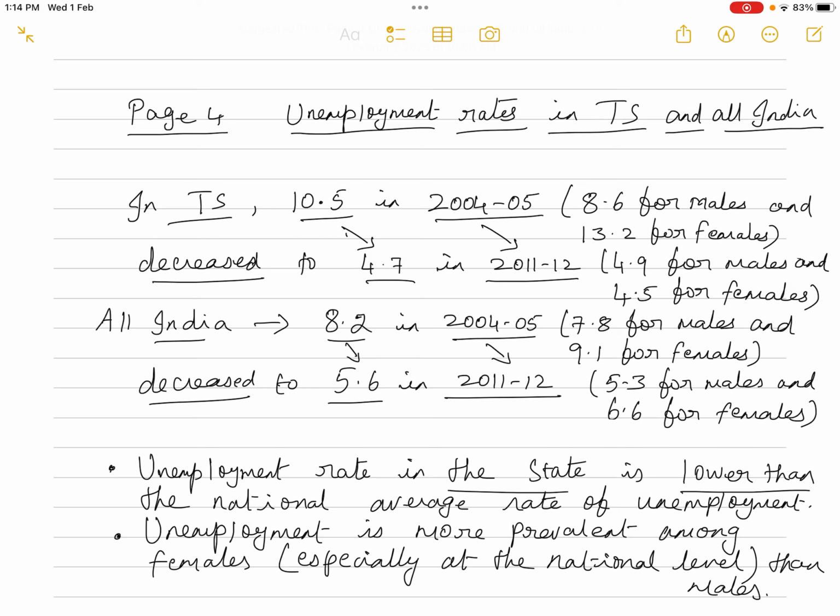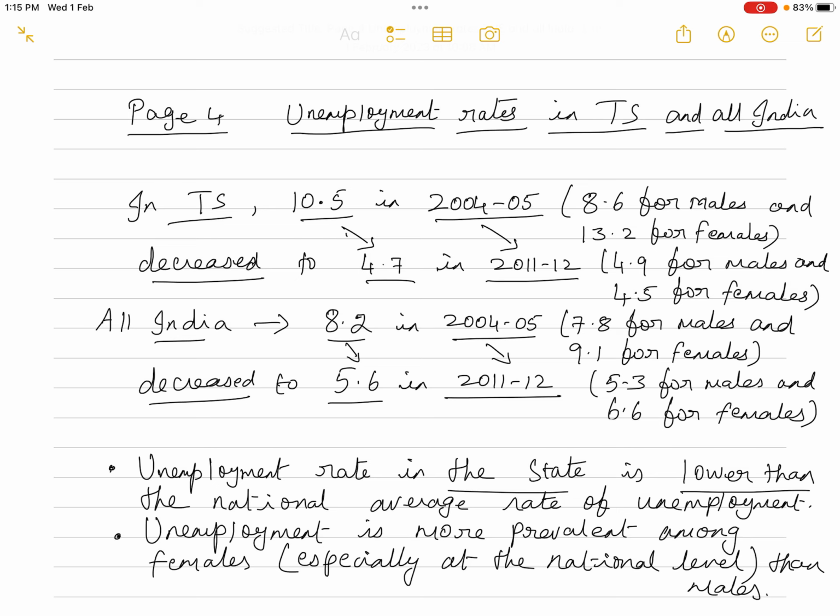For males it has decreased from 8.6 to 4.9, and for females it has decreased from 13.2 to 4.5. You can see two things here. One is that the rate of unemployment has fallen drastically in the case of females compared to males, from 13.2 to 4.5.